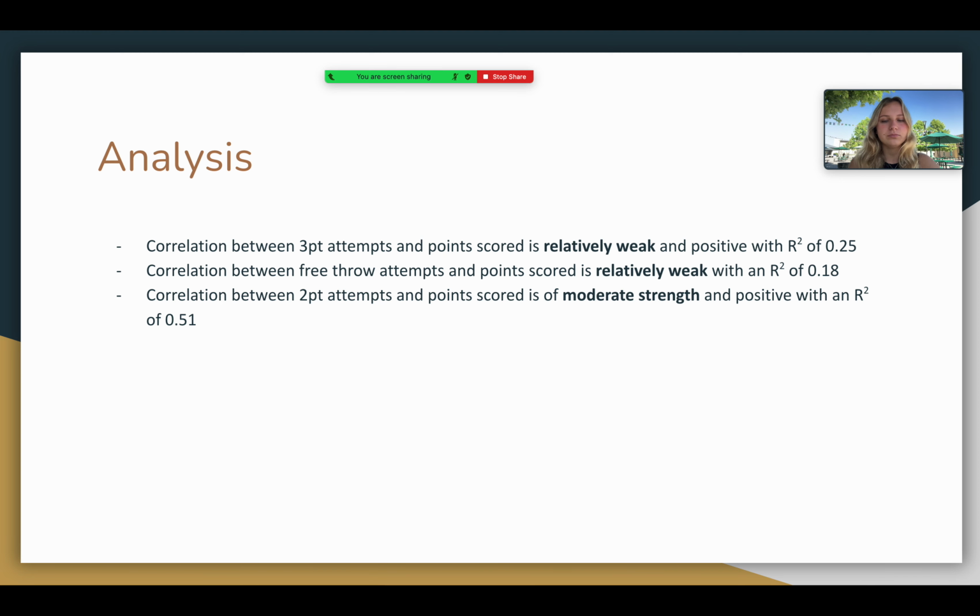And finally, for the analysis, the correlation between 3-point attempts and points scored is considered relatively weak since the R-squared is 0.25. The free throw attempts one is also considered relatively weak since the R-squared is 0.18. And finally, the correlation between 2-point attempts and points scored is moderately strong since its R-squared value is 0.51.